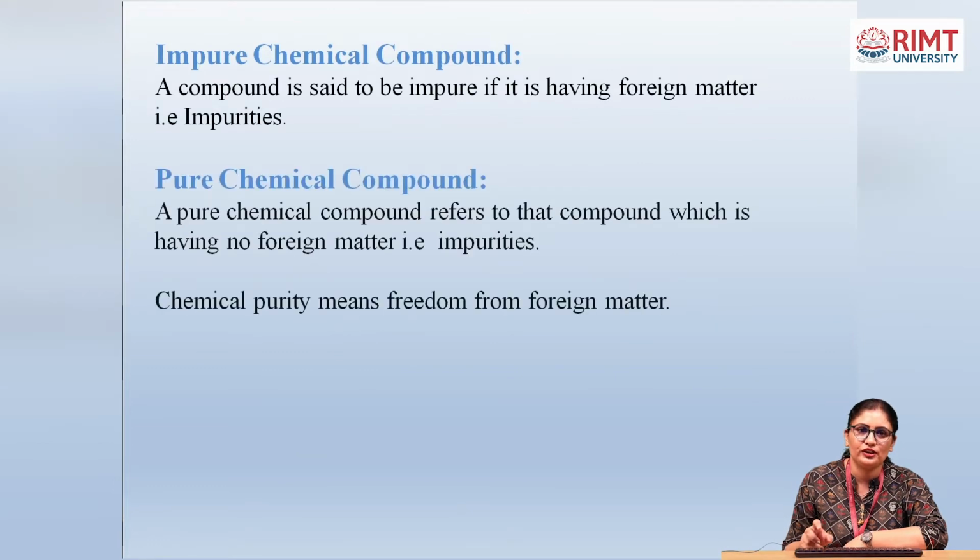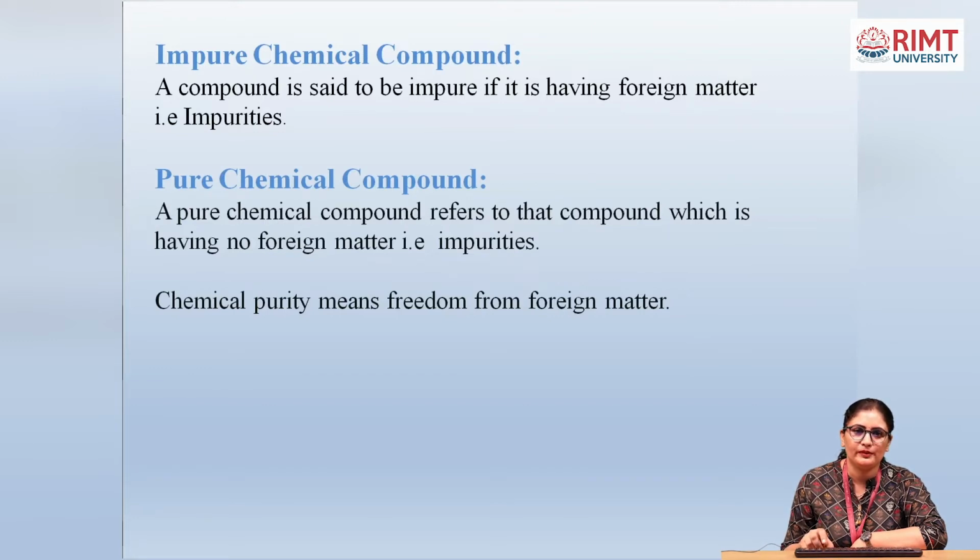Before moving further, I would like to give some introduction about what is the pure substance and what is the impure chemical compound. First of all, what is impurity or any compound, why we called it impure compound. A compound is said to be impure if it is having foreign matter, that is impurity. Any substance that contains any foreign matter like dirt, any microbial contamination, any metal parts in the sample, that sample was impure.